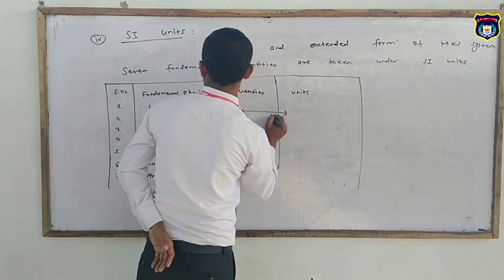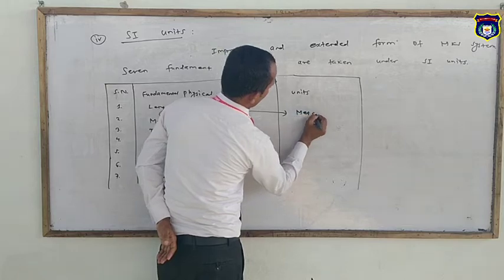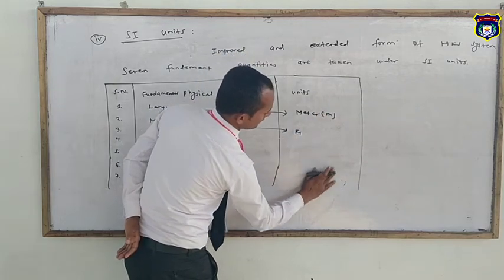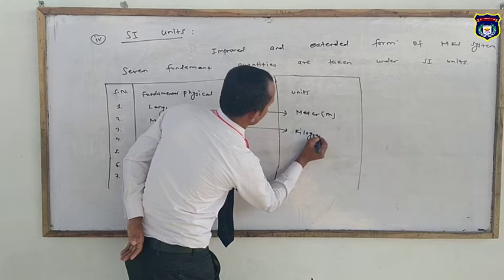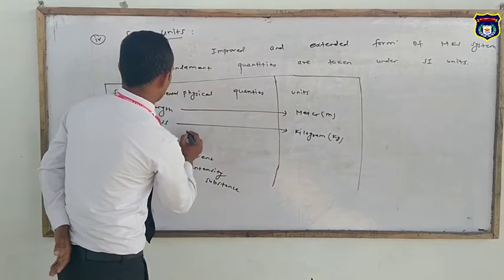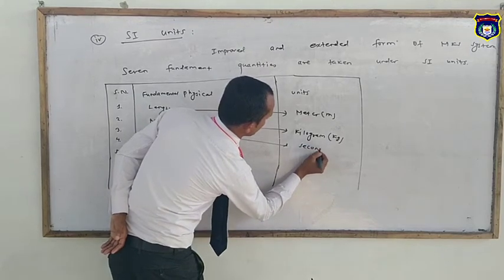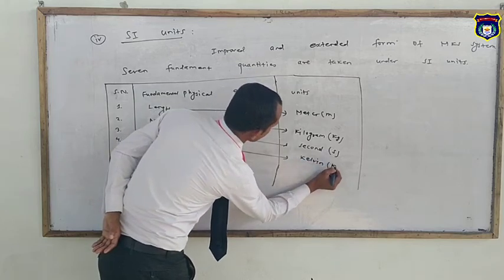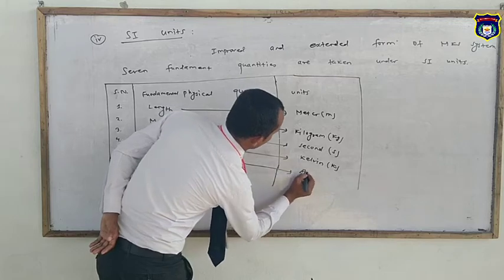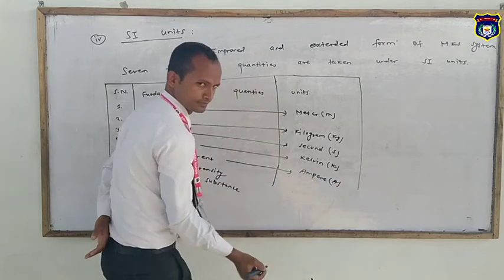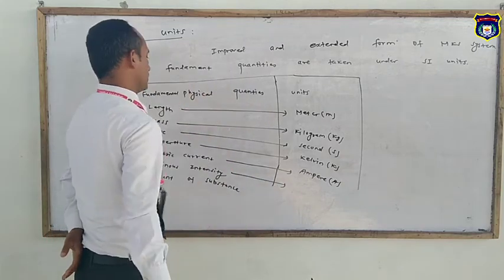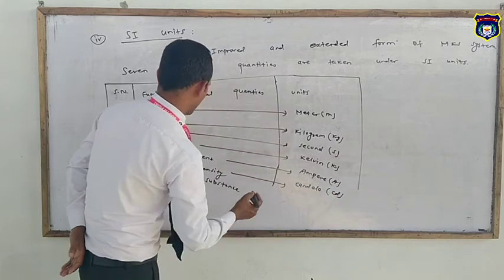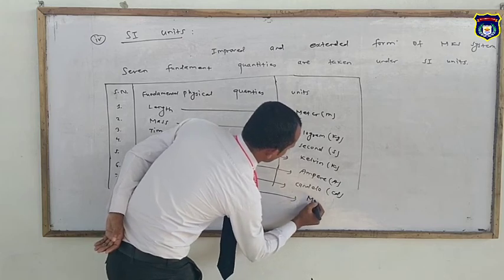Of these, the unit of length is meter, of mass is kilogram, of time is second, of temperature is Kelvin, of electric current is ampere, of luminous intensity is candela, and of amount of substance is mole.